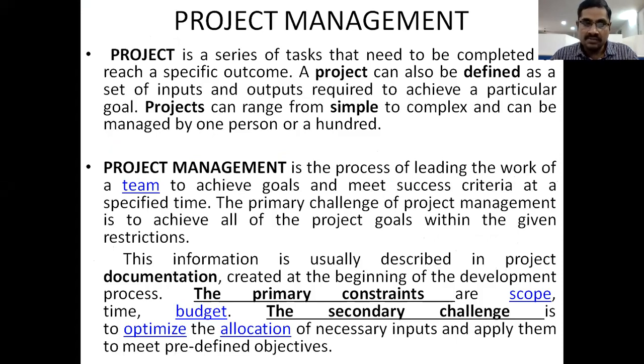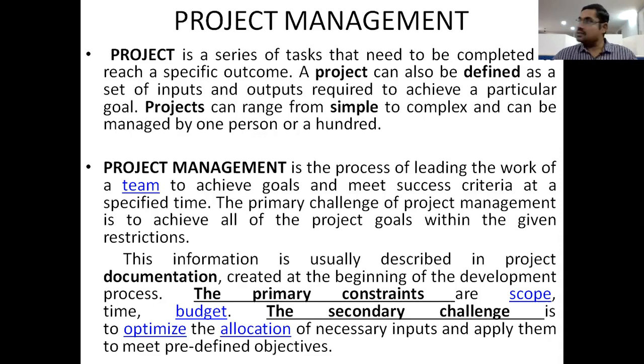A project means a set of tasks or activities to be performed for a particular contract, which is sanctioned by the government. After the government sanctions the contract to our company, we will accomplish that contract within a time.